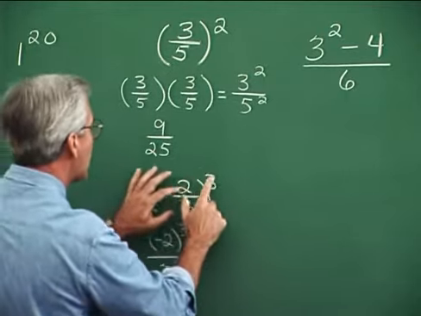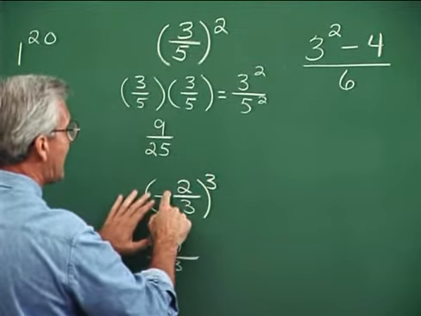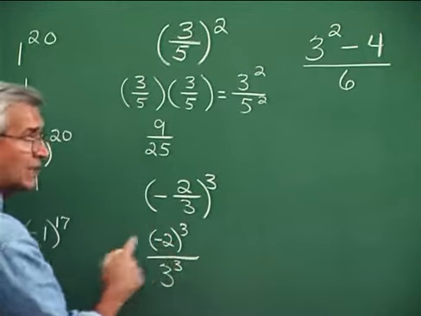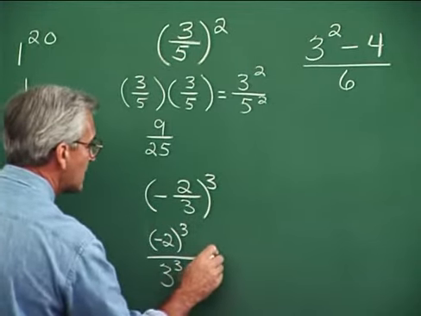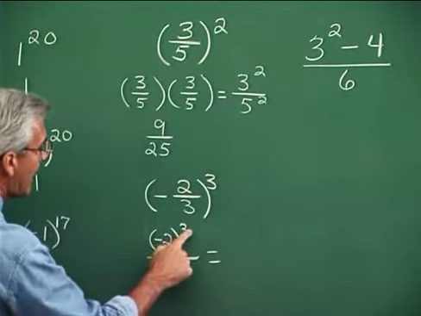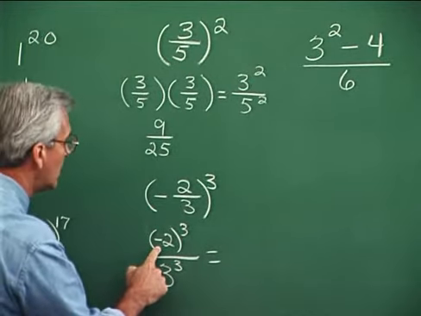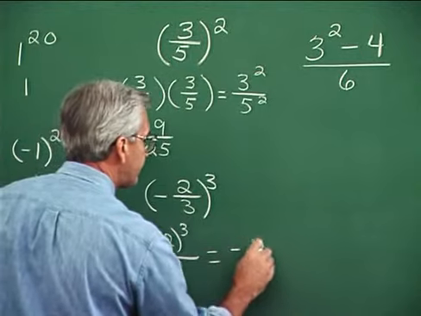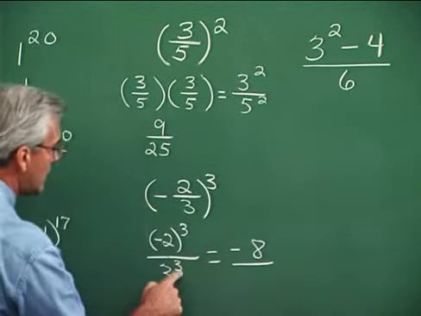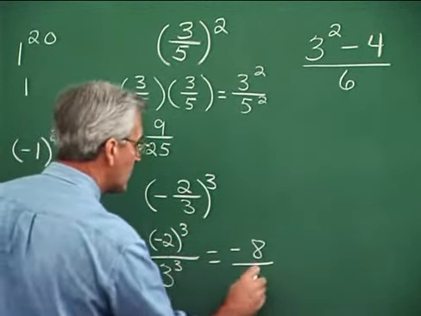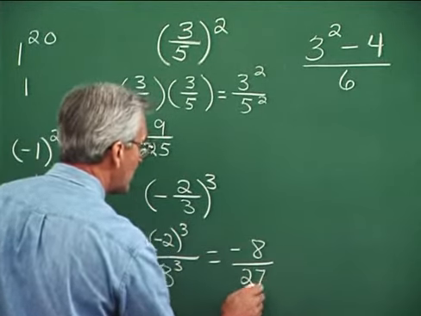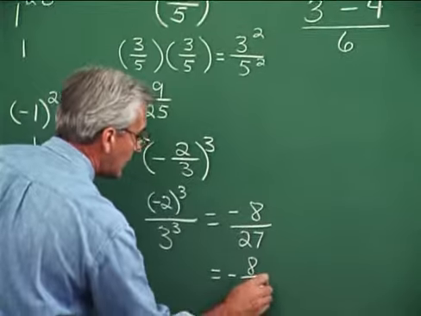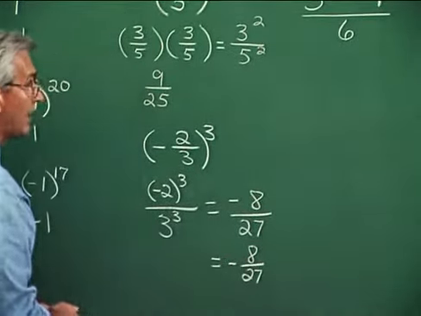Trying to think of 3 factors of negative 2/3 is a lot to keep track of. This is a little bit less to keep track of and will give us an answer of, well, let's see, 3 factors of a negative, that's a negative result. 2 cubed is 8, so it's negative 8 over 3 cubed, 3 times 3, 9 times 3, 27. So negative 8 over 27, or the negative of 8/27, if we float that minus sign back to the sign of the fraction.